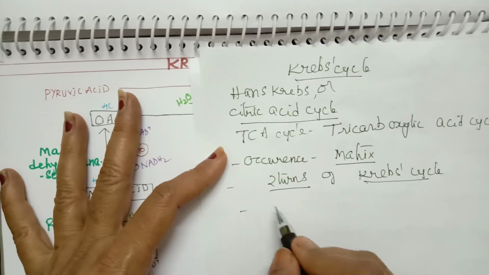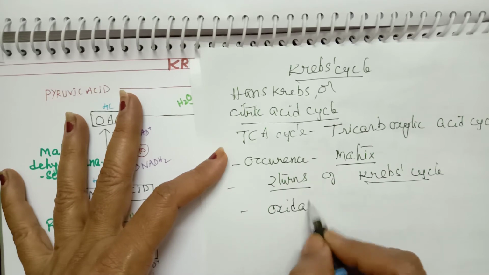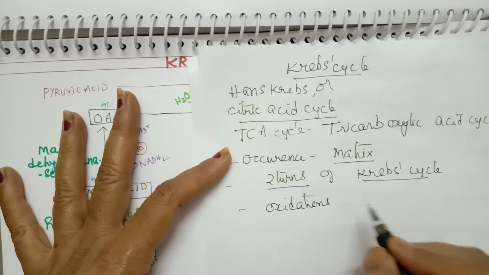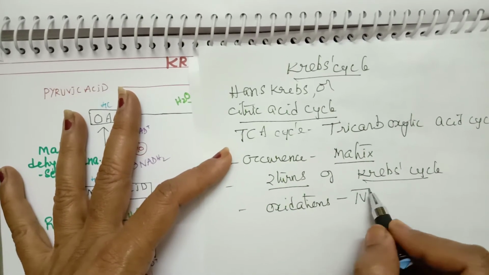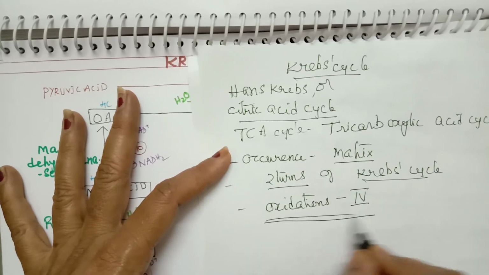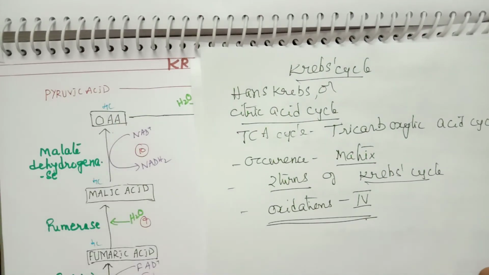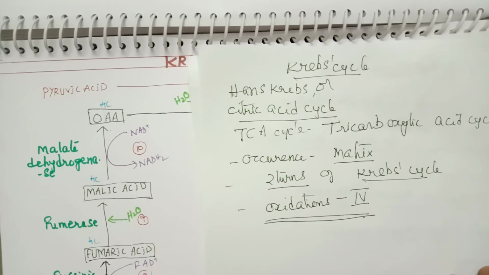And the number of oxidation reactions here are 4 oxidation reactions. 4 oxidation reactions take place in Krebs cycle. Altogether, we discussed there are 6 oxidation reactions.